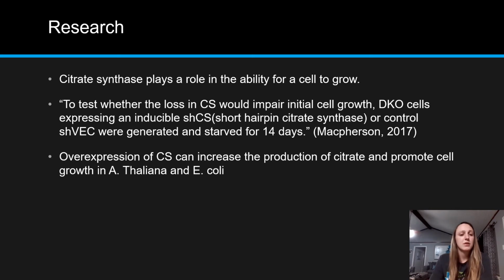Right. Overexpression of citrate synthase can increase the production of citrate and promote cell growth in A. thaliana and E. coli. The inability to recover size due to the loss of STAT3 immediate expression of citrate synthase is likely a consequence of the subsequent decline in available citrate for production of fatty acids. And glucose-derived citrate can be exported into the cytosol for de novo fatty acid synthesis or oxidized to produce NADH via the TCA cycle.